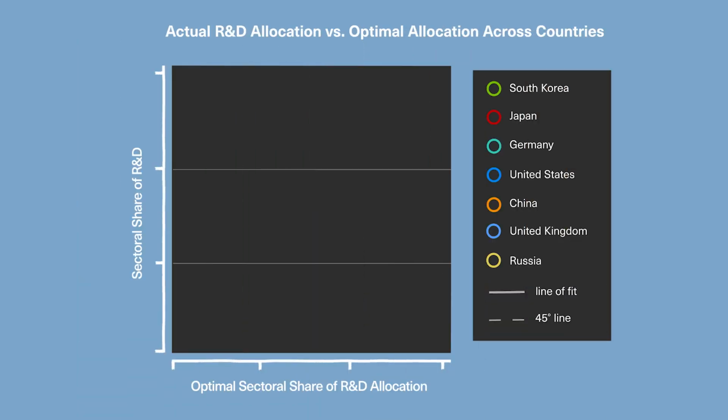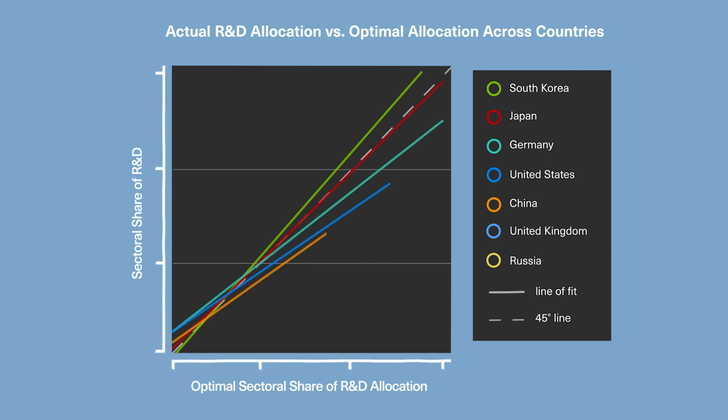In the theoretical part of the paper, we derive what the optimal R&D allocation should be like, and then we compared this optimal R&D allocation with the real R&D allocation across the world in a real economy. And one thing that we took away is that, on average, we're doing actually just fine, but there's still a huge amount of room for us to improve for any country in the world.